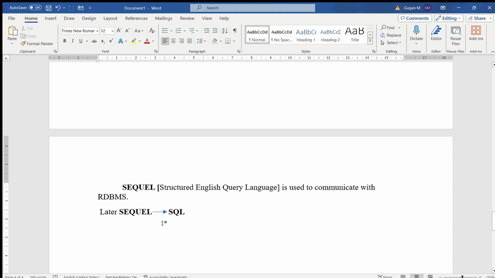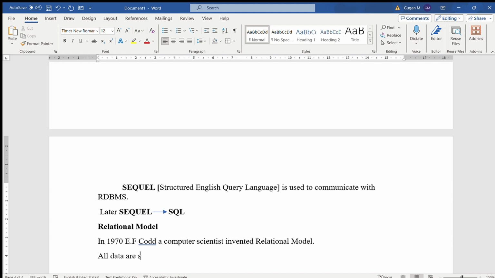Now we will learn about the relational model. The relational model was invented in 1970 by E.F. Codd, a computer scientist. In this relational model, all data are stored in the form of tables.